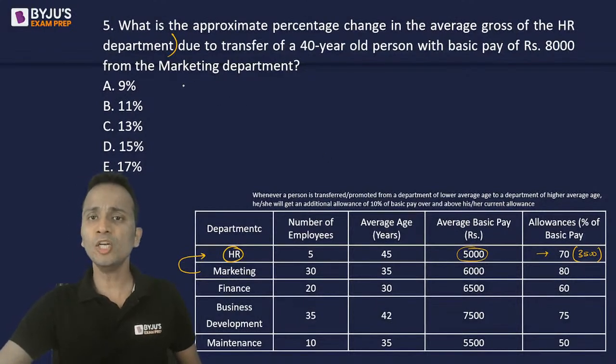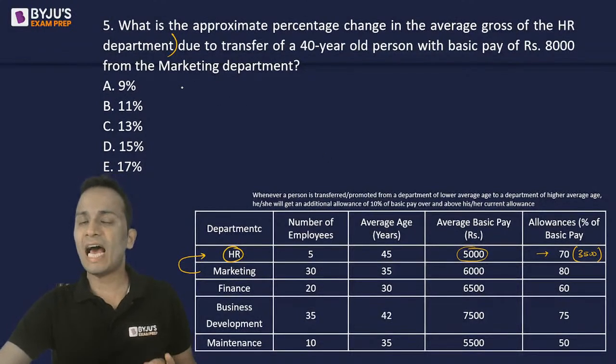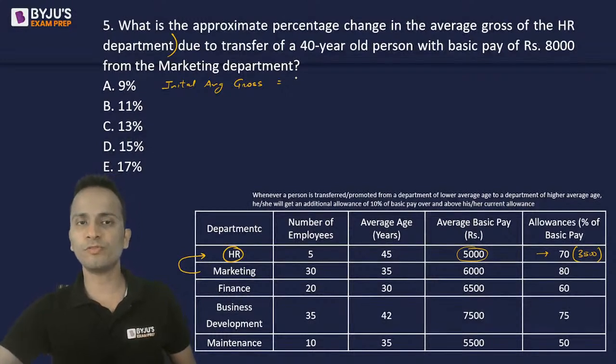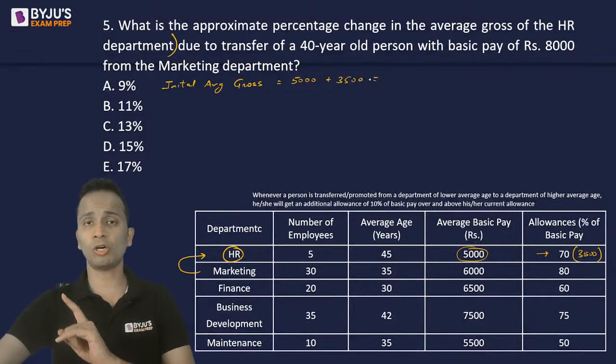So the initial average gross pay of the HR department is equal to 5,000 plus 3,500. This is the average per employee, not the sum.